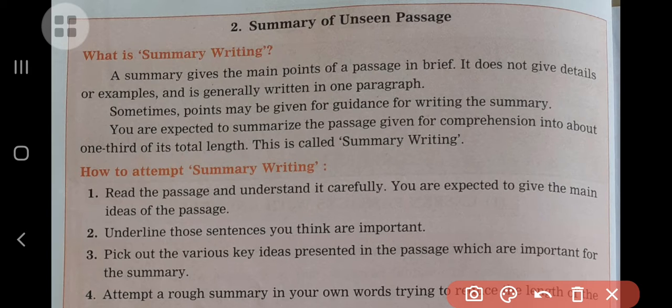So that is known as summary writing. I hope you understood what a summary is and what summary writing is with the help of this description. Now we have to learn how to attempt summary writing. We will see what kind of steps should be followed while attempting this question. Here are some steps given, so we will see which steps we have to follow one by one. So let's begin.